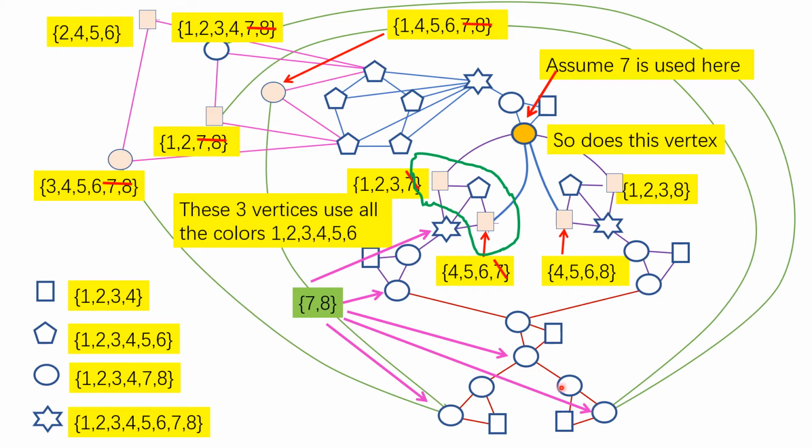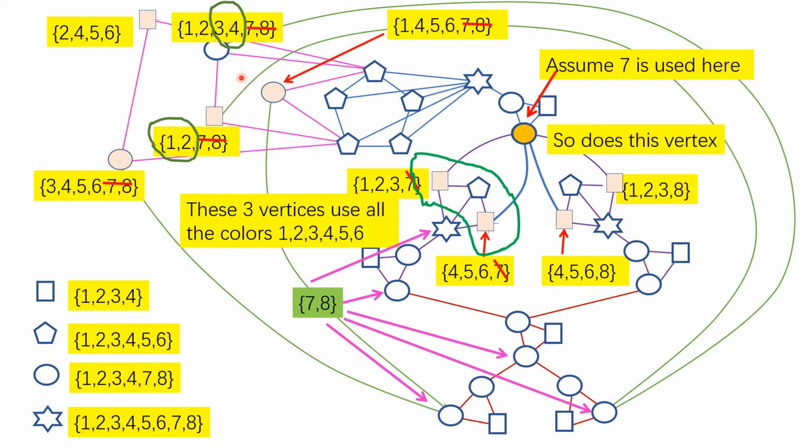And this vertex, I cannot use 7, 8 here. Okay, now, then this vertex, I have to use 1, 2, because these are the only two colors left. Right? And then this vertex I have to use colors 3, 4, because 1, 2 has been used by its neighbor.